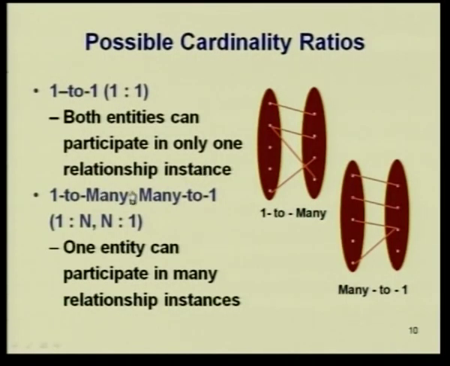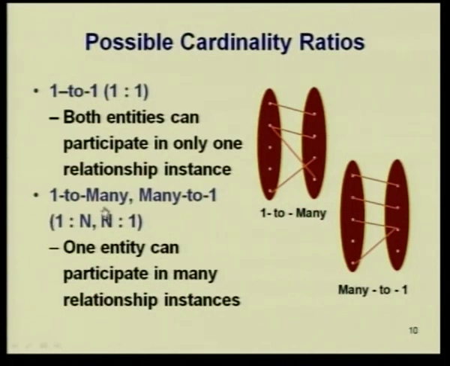An example of this can be that suppose there is a constraint saying that one student can have one teacher only and one teacher can take only one student, then it is a 1:1. It is not a realistic scenario, but it is a 1:1 relationship. Very few applications would need this type of cardinality mapping. So, both entities can participate only in one relationship instance, that is the 1:1.